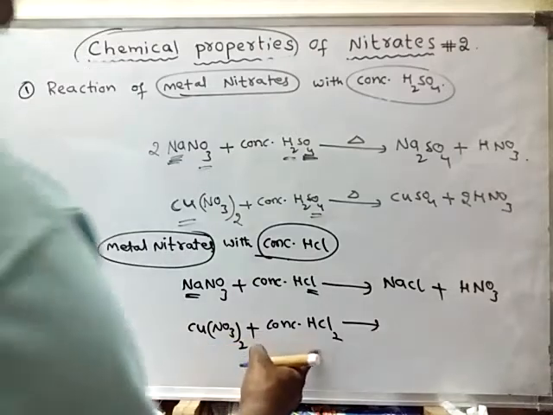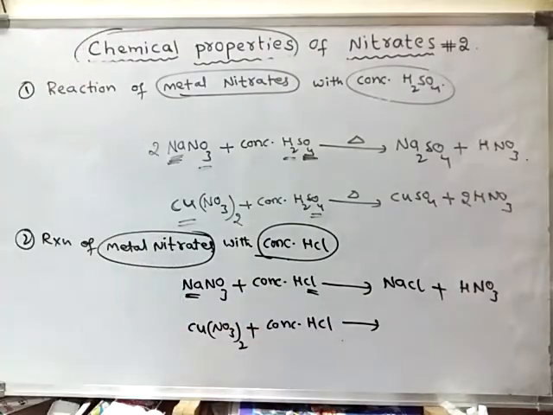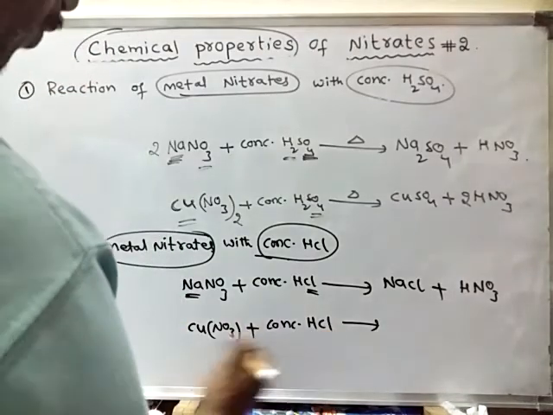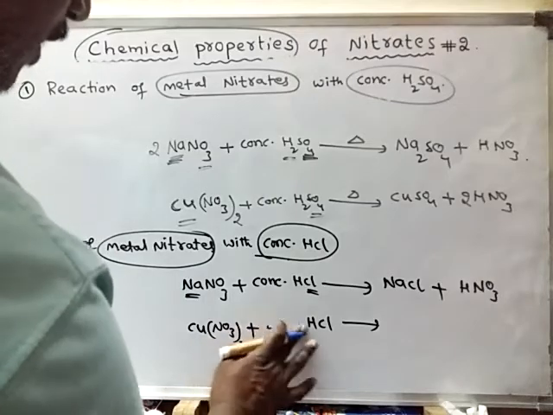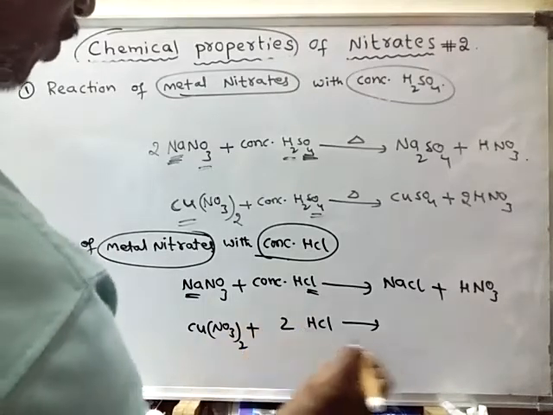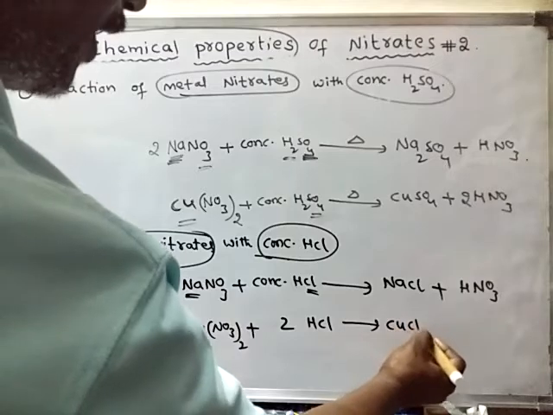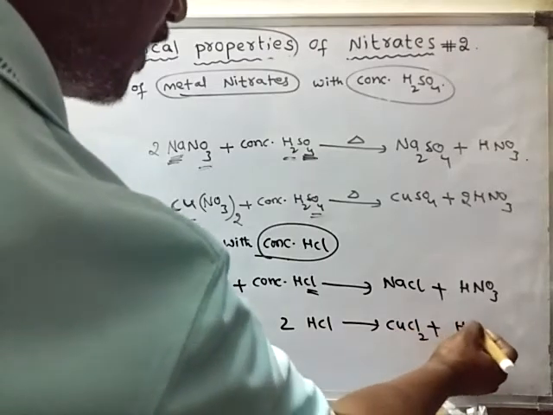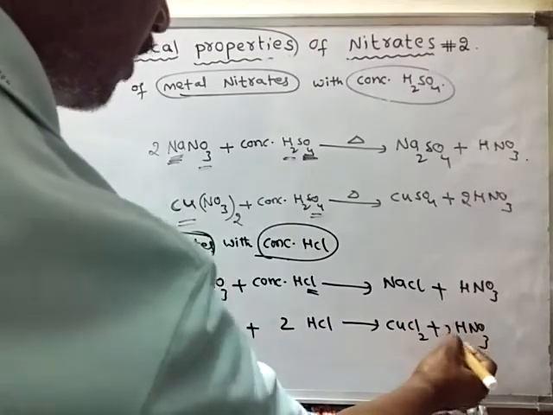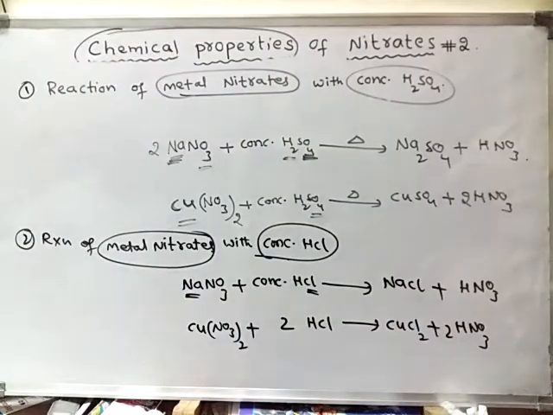Copper will combine with hydrogen chloride, HCl, to form copper chloride, and nitric acid is also formed along with the copper chloride salt.